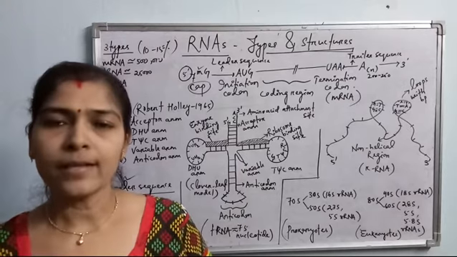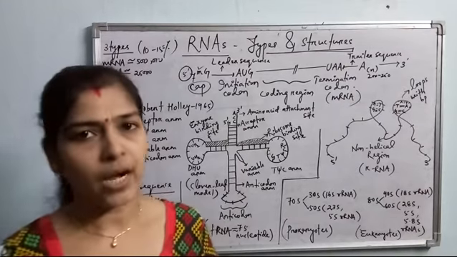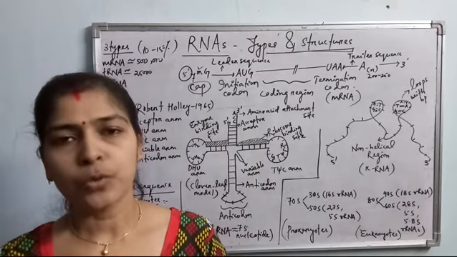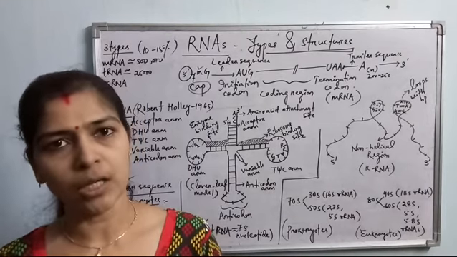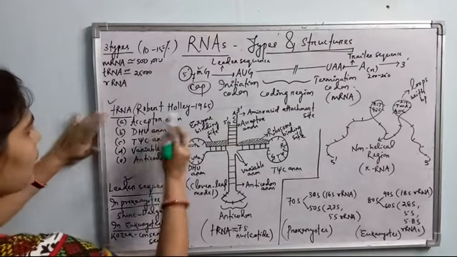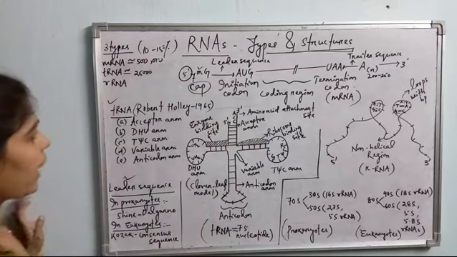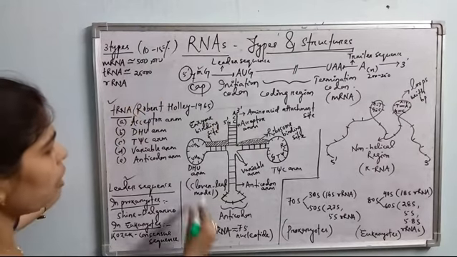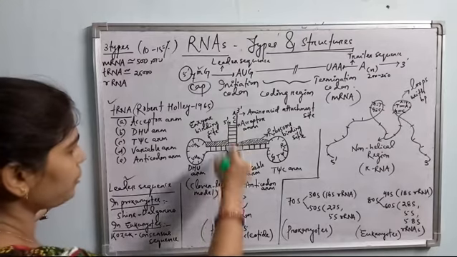Okay, and tRNAs are the smallest type of RNA molecules, and they do not form any sediment during centrifugation. So these are also known as soluble RNA molecules. The tRNA molecule structure was first revealed by Robert Holley in 1965. According to Robert Holley, he made a model that is called the clover leaf model. The structure of tRNA is like this.